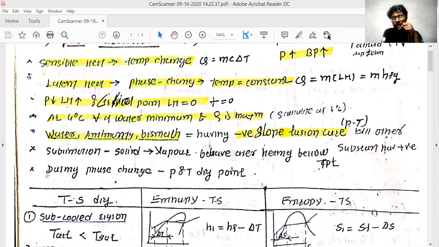And here, whatever water you have, either in the solid form or liquid form, at the first triple point, everything to the left of this solid line is in the form of liquid ice.